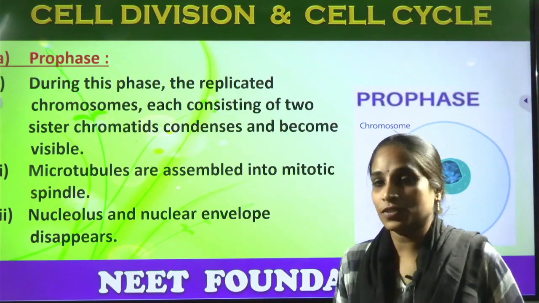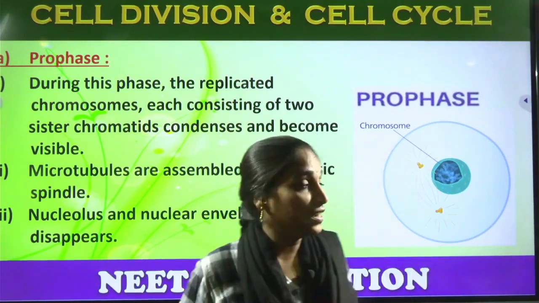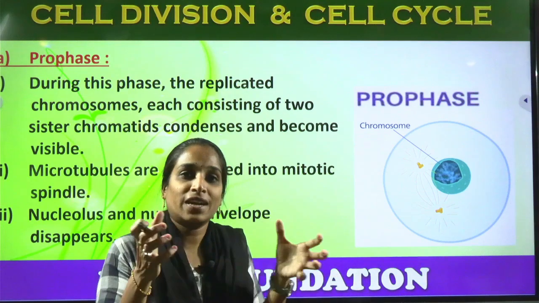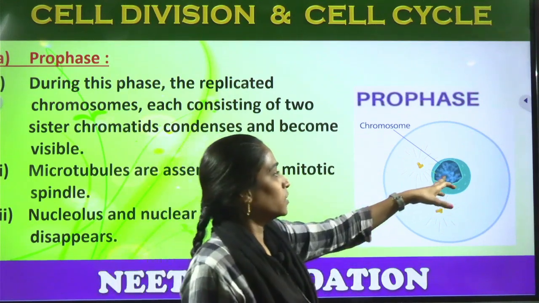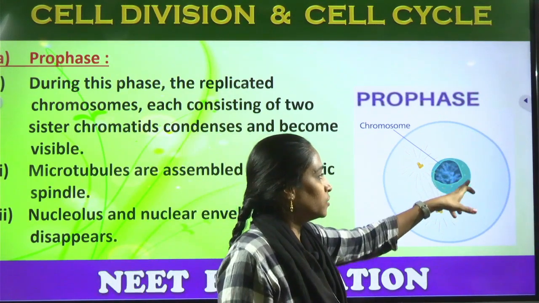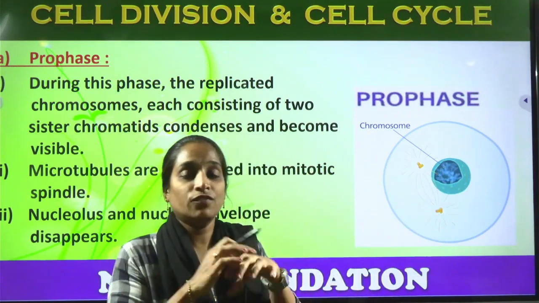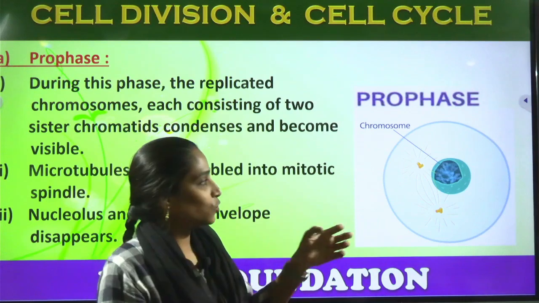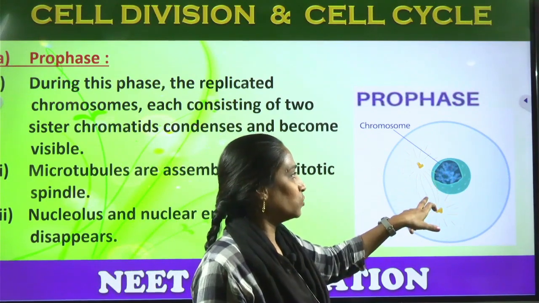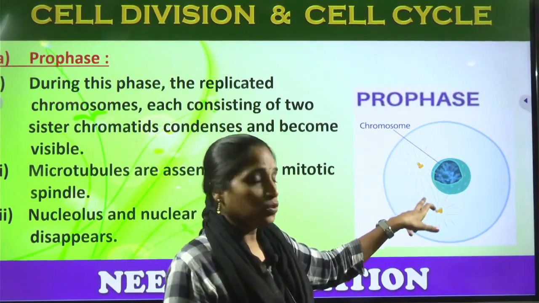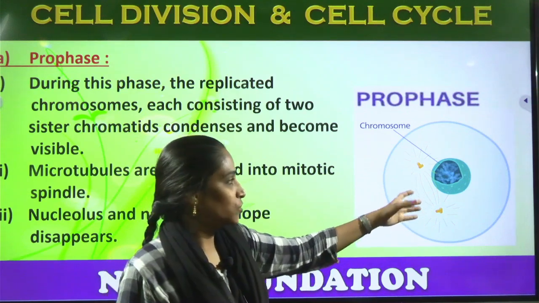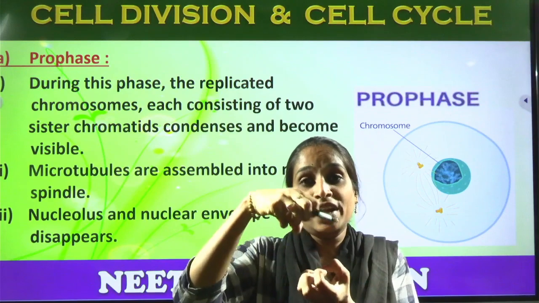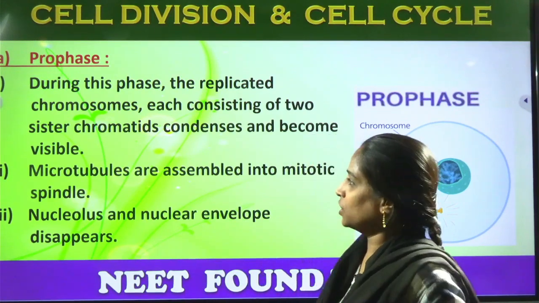Let us see the first phase, prophase. In the diagram here we can observe the chromosome structures will be condensed inside the nucleus, and slowly the nuclear envelope, the nuclear membrane, will degenerate, and the chromosomes will come in contact with the microtubules, nothing but the spindle fibers. They are helpful for the freely suspended chromosomes to attach to, for the division process.